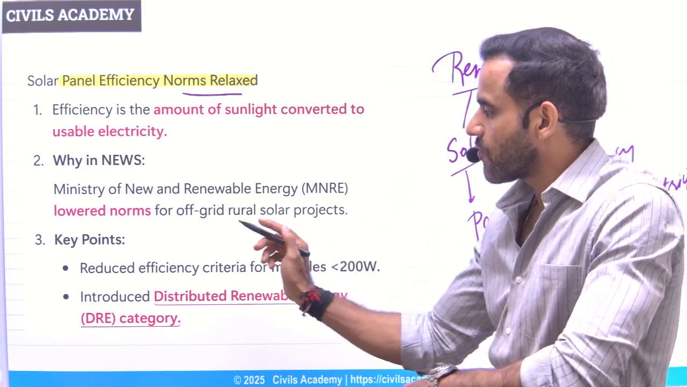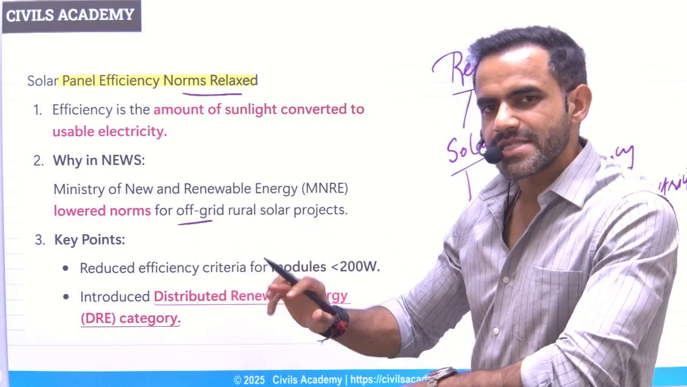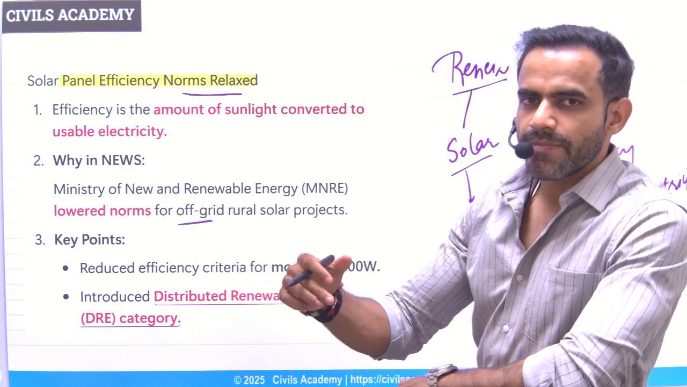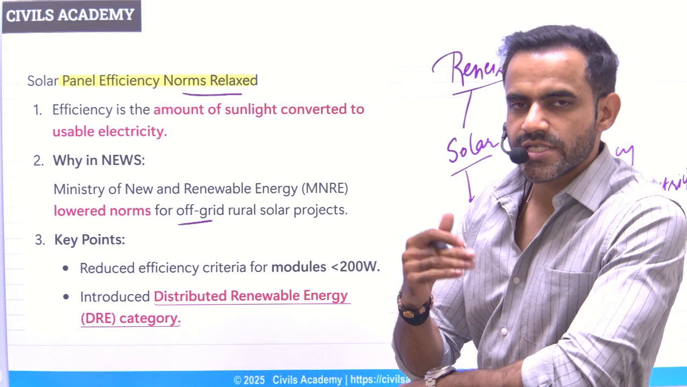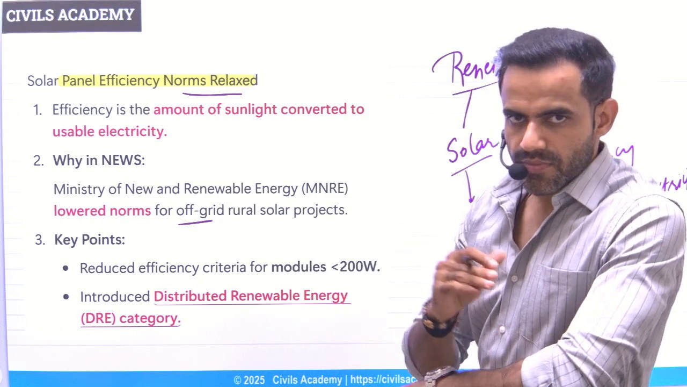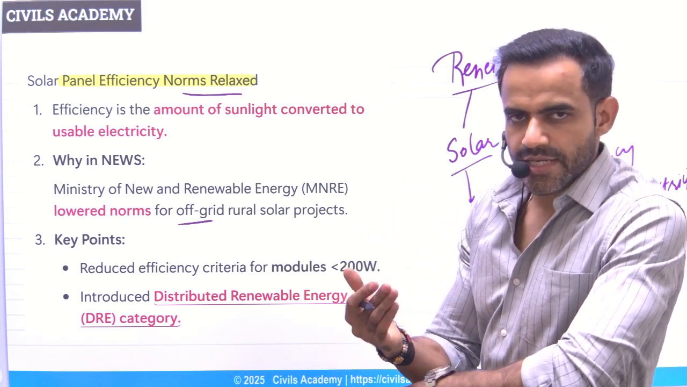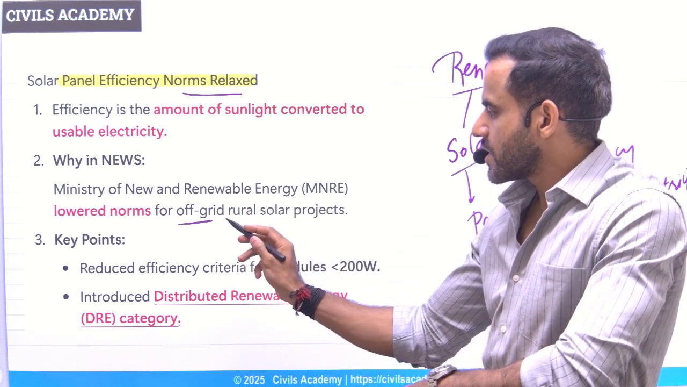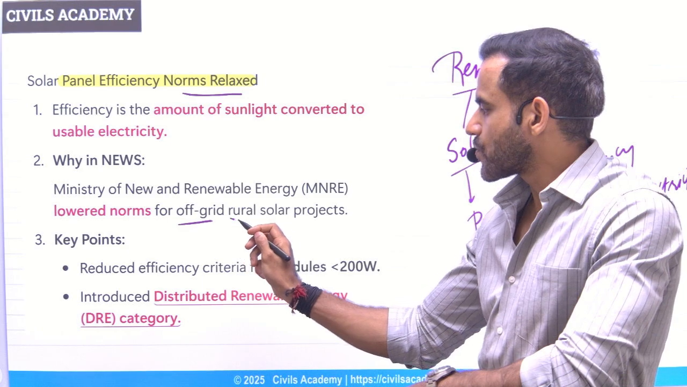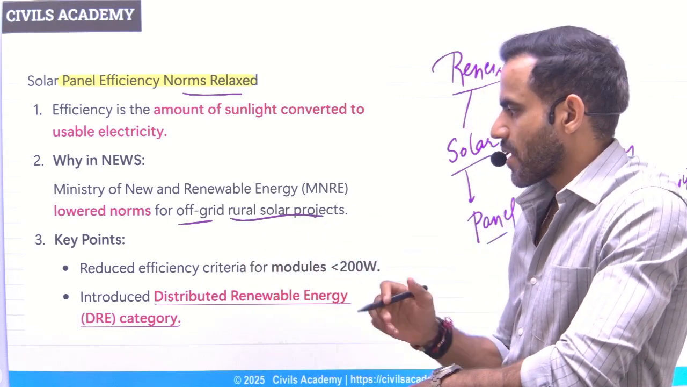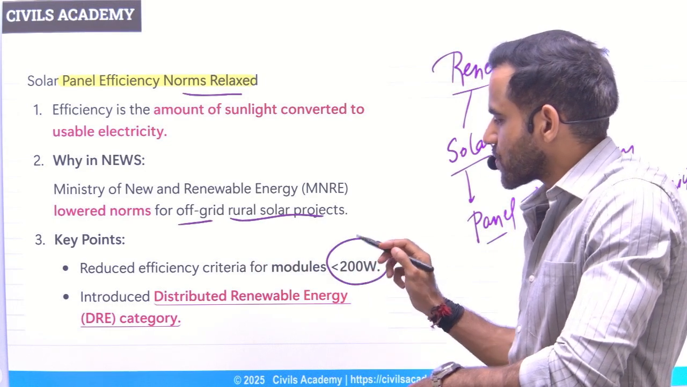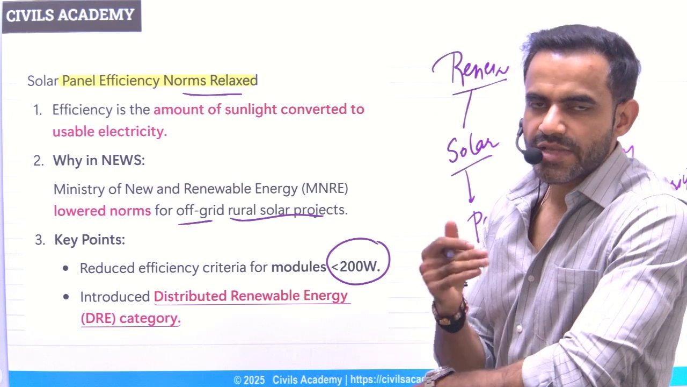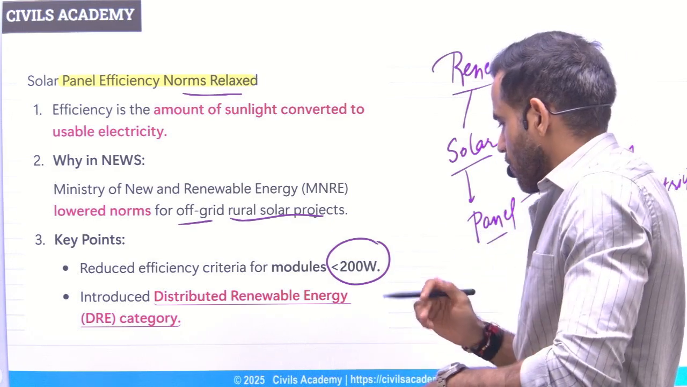This is allowed for off grid. Off grid simply means they are not connected to the main grid. For example, you have a house in a remote area, you can install these lower efficiency solar panels. So through that you can generate electricity. They are not connected to grid, so these are approved for off grid rural solar projects. Now if we talk about the specific details, this is allowed for those modules which are having the capacity of less than 200 watt.